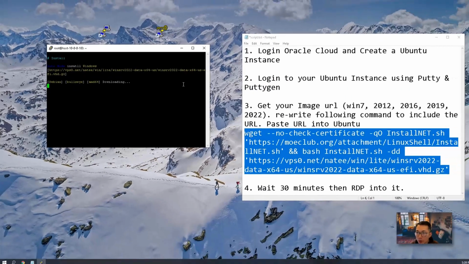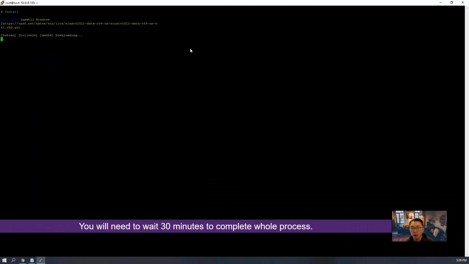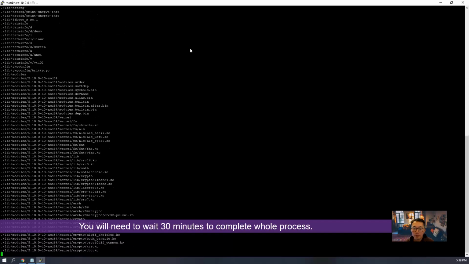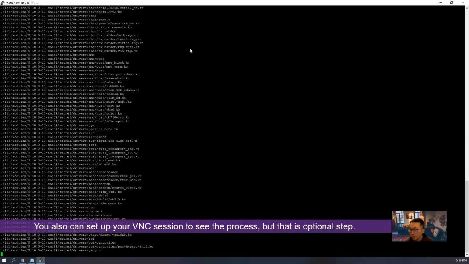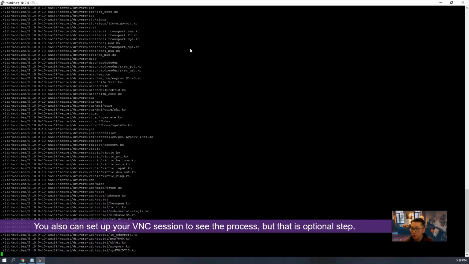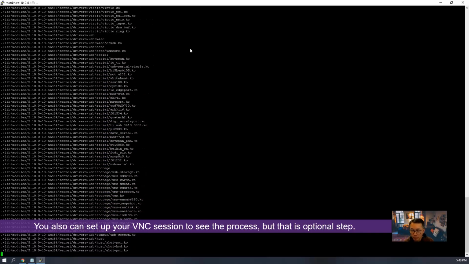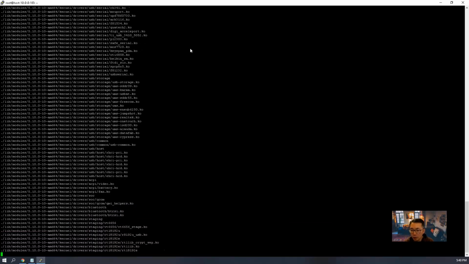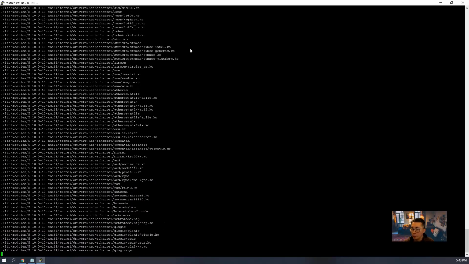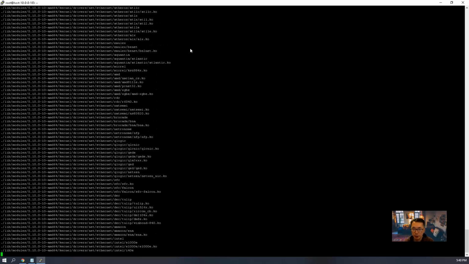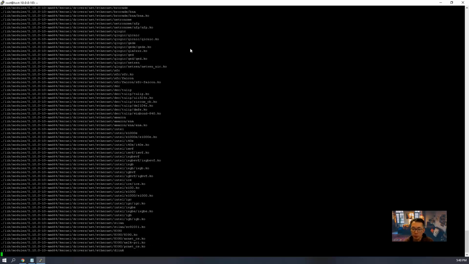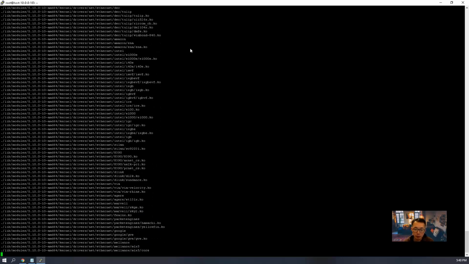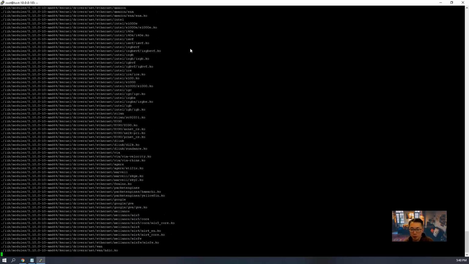After you see this screen, you know you're going to wait about 30 minutes. At the same time, you can launch your VNC console connection, but I will not demonstrate that because it takes too many steps. After 1 or 2 minutes, the Putty session is going to be disconnected because the system will be rebooting, and then the DD process is going to kick in.